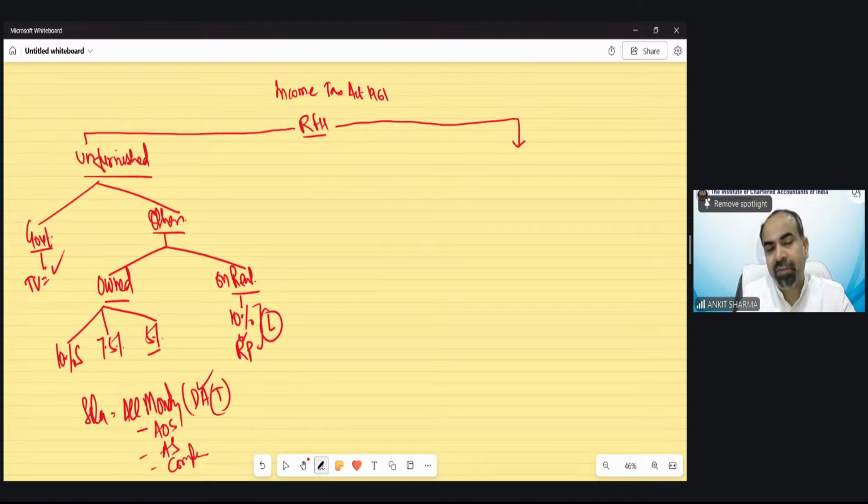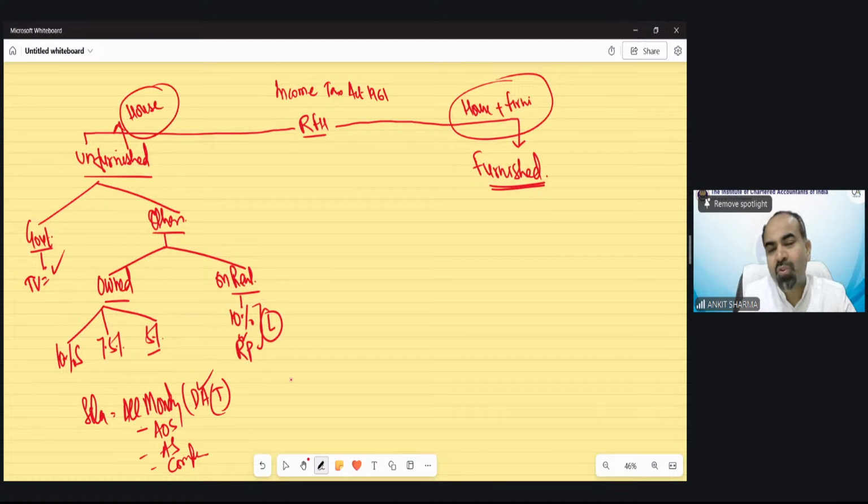And unfurnished means you are only having a house. So when we need to solve the furnished accommodation provision, then automatically we have to calculate the taxable value first as per the unfurnished provision. So this part is automatically included in this furnished provision.